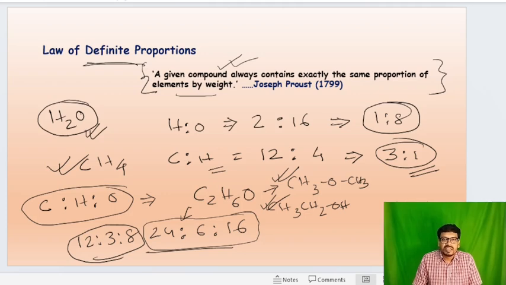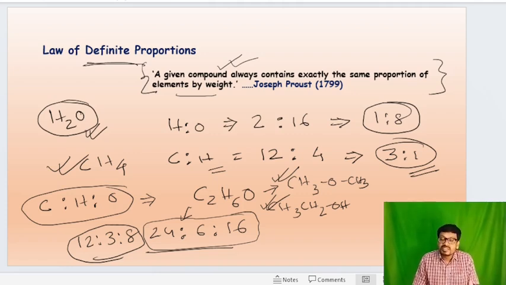We can see in the biomolecules there are lots of saccharide molecules. Say for example C6H12O6, that means this is glucose and this is also mannose, this is also galactose, this is also lactose. Okay, so there are lots of sugars, but having their same chemical formula and their mass ratio remains same.